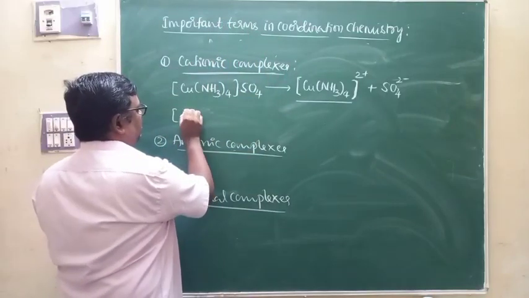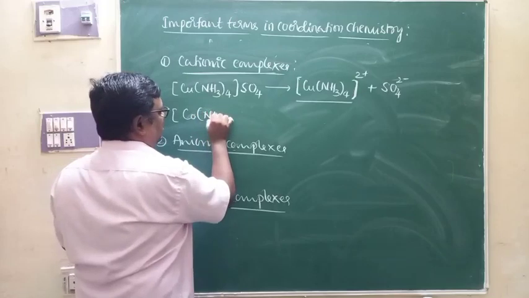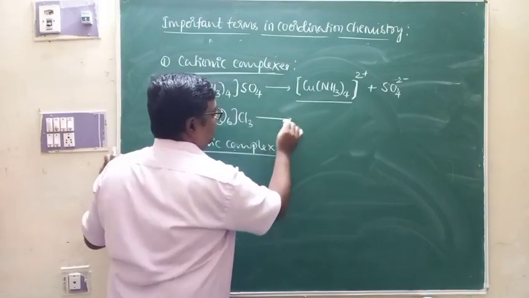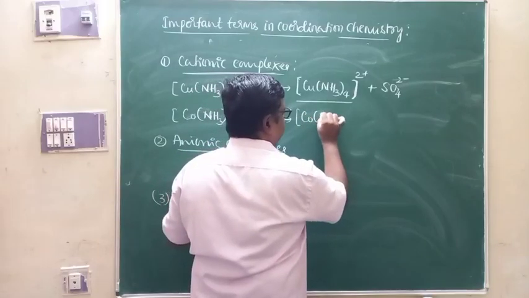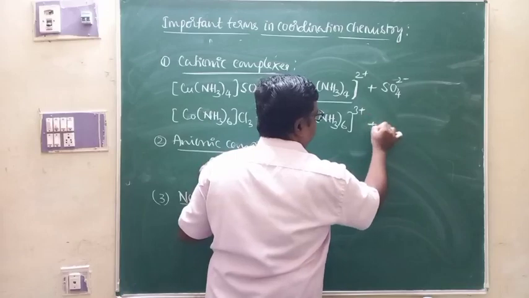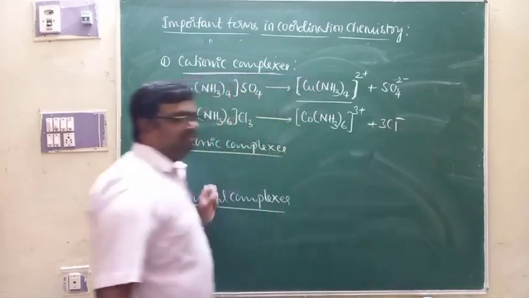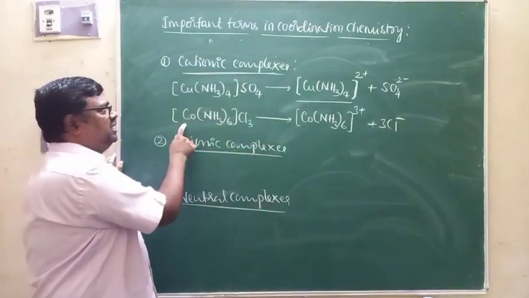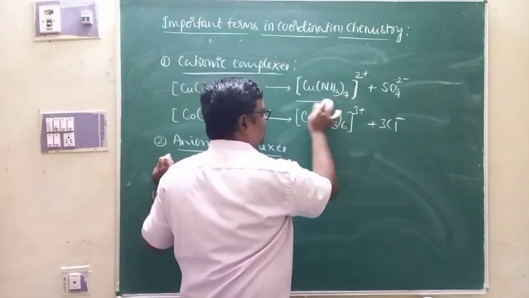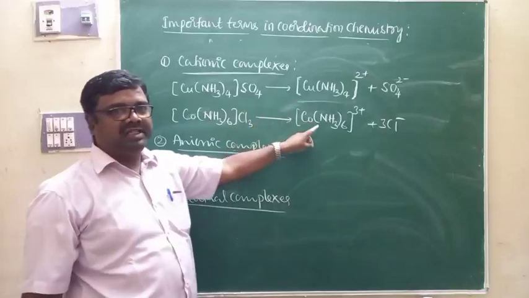Apart from that, look at this [Co(NH3)6]Cl3. One more example. When it dissociates, it produces [Co(NH3)6]3+ and 3Cl-. This is another example for the cationic complex which produces a positively charged coordination sphere or complex cation.